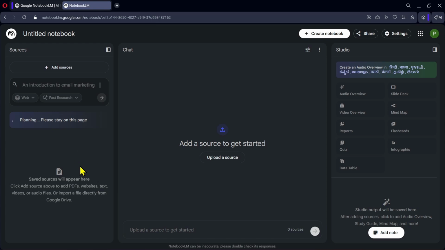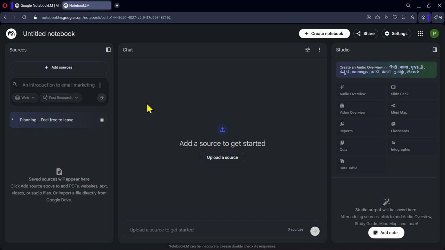While NotebookLM is searching for sources, let's quickly understand how this interface is organized. The screen is mainly divided into three sections. On the left side, we have the Sources panel, where all our documents and references will appear. In the center, we have the Chat section, which is where we will ask questions and interact with the AI. And on the right side, we have the Studio section, which contains different tools that can generate content based on the sources we add.